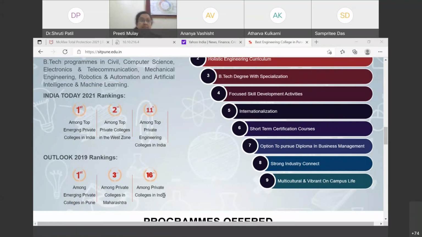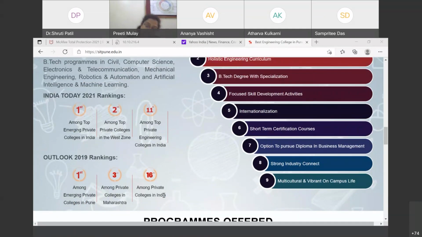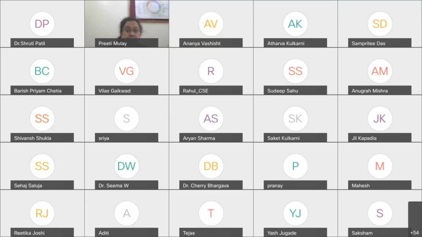So this is the reason why the rankings are also given to the university, and we have to abide by those NIRF rankings. If you see the NIRF rankings of the university, we are among the top 50 universities of India, right? Which is a very, very good ranking that a university can get, correct? And it might be 2 more batches, and we would be filing the NIRF individually as well.